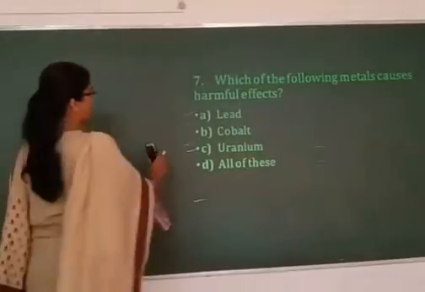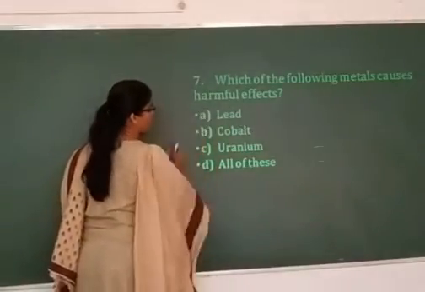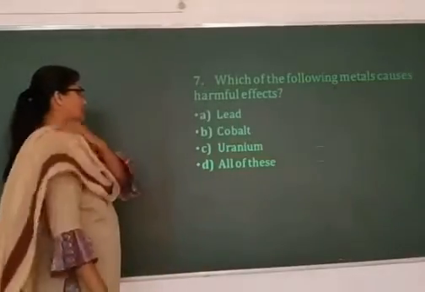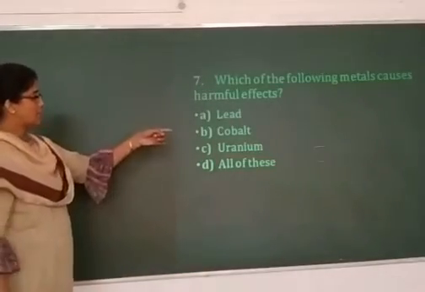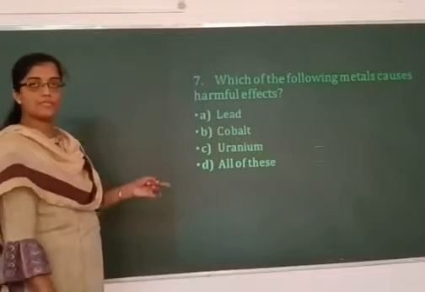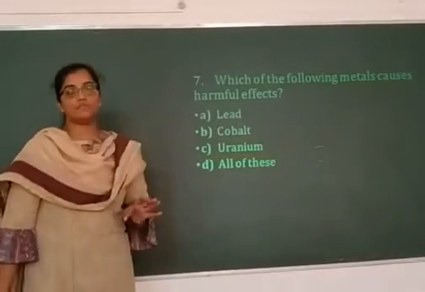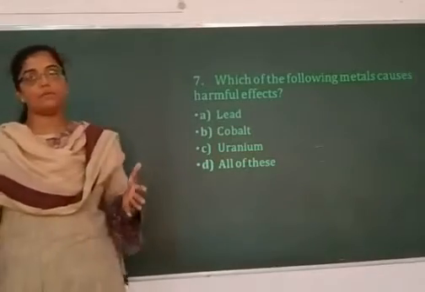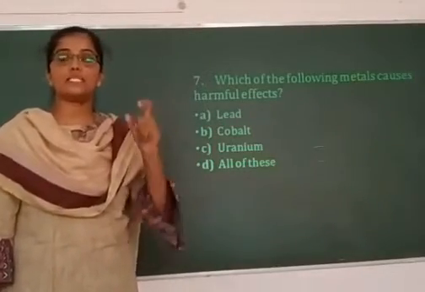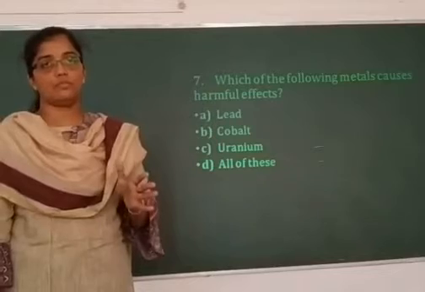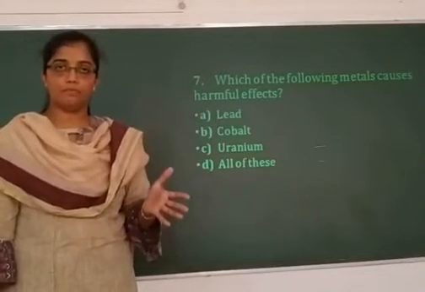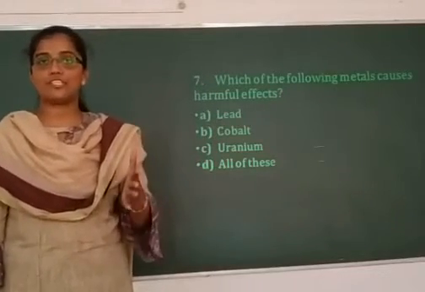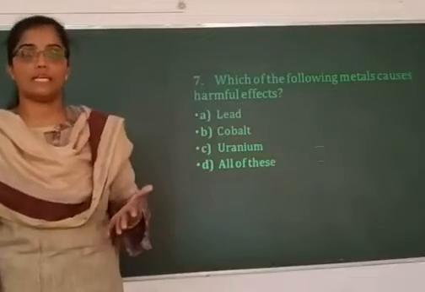Which of the following metals causes harmful effect? Option 1 is lead, 2 is cobalt, 3 is uranium, 4 is all of these, right? If you look at the metals given, none of these are essential for the growth of the plant body or the completion of the life cycle of a plant.